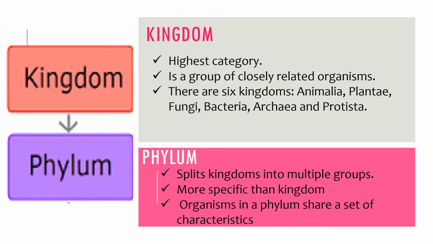The kingdom is the highest category in biological classification. It is a group of closely related organisms. There are 6 kingdoms in which the living things can be classified. They are Animalia, Plantae, Fungi, Bacteria, Archaebacteria, and Protista.